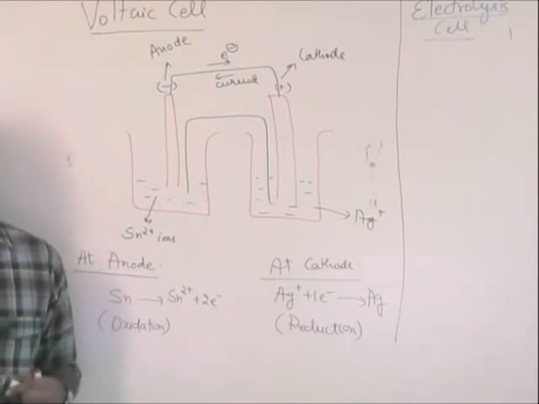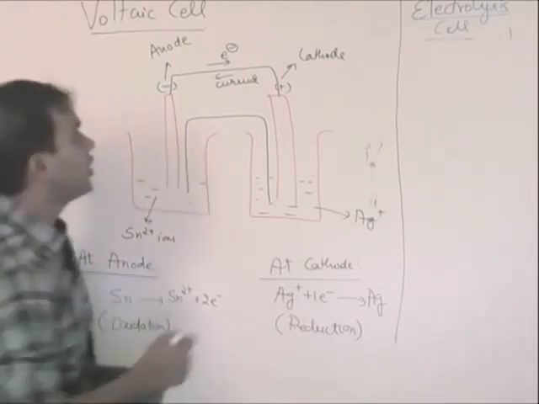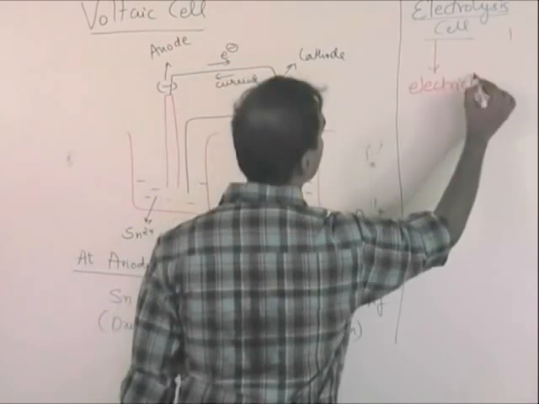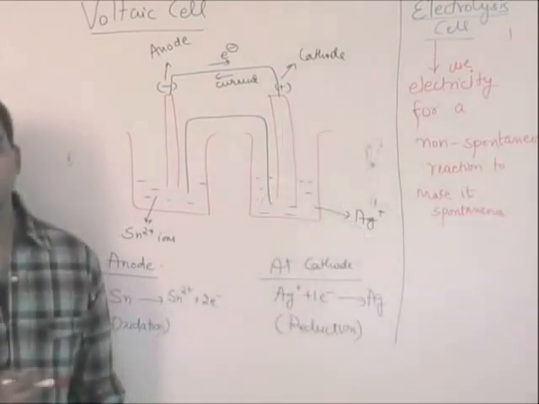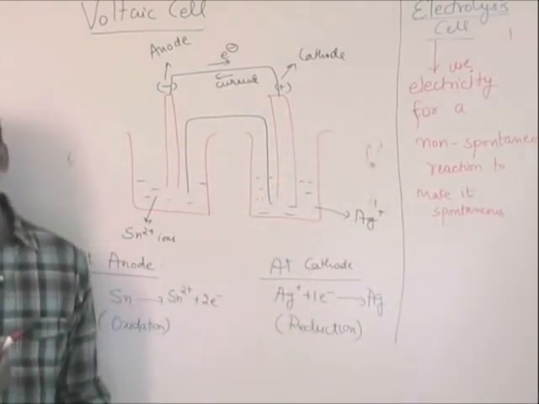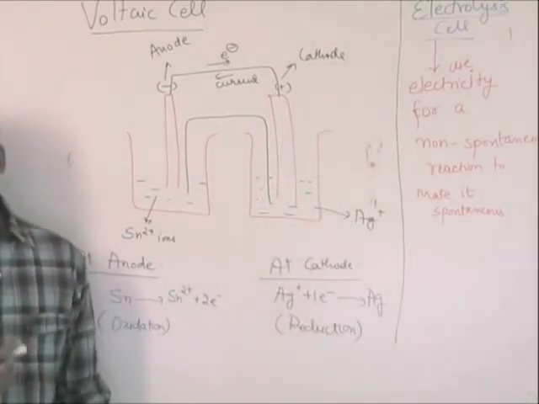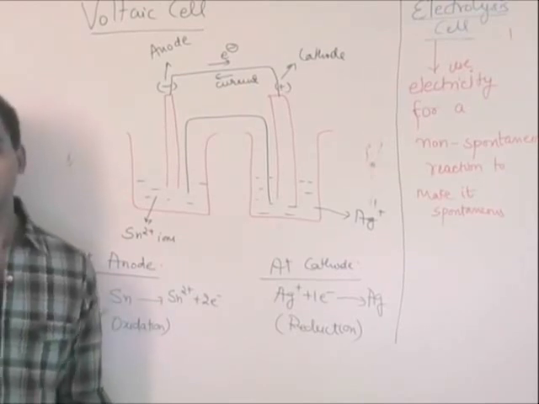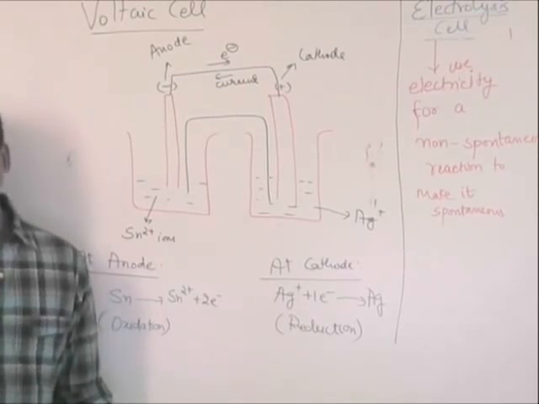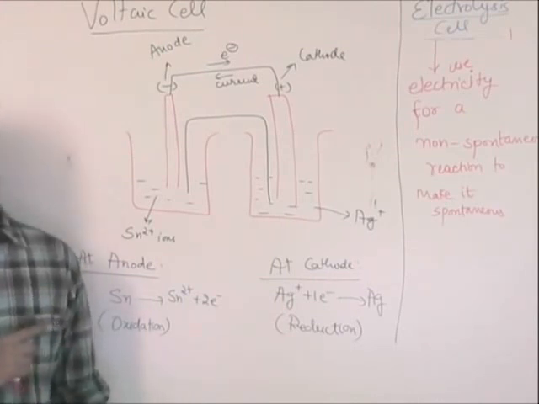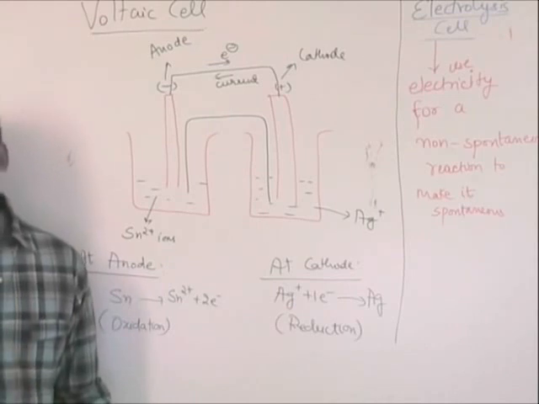Now if we have an electrolysis cell, which is a type 2 cell, we use the copper example which we did. For the purification of copper, we passed electricity so that copper is purified. In that case, we had a non-spontaneous reaction, and using electricity, I converted a non-spontaneous reaction to a spontaneous reaction.